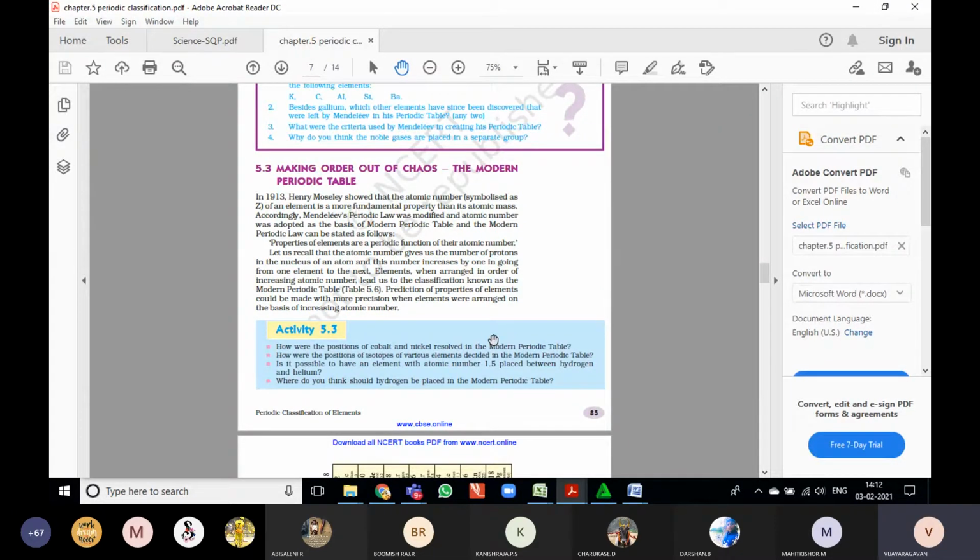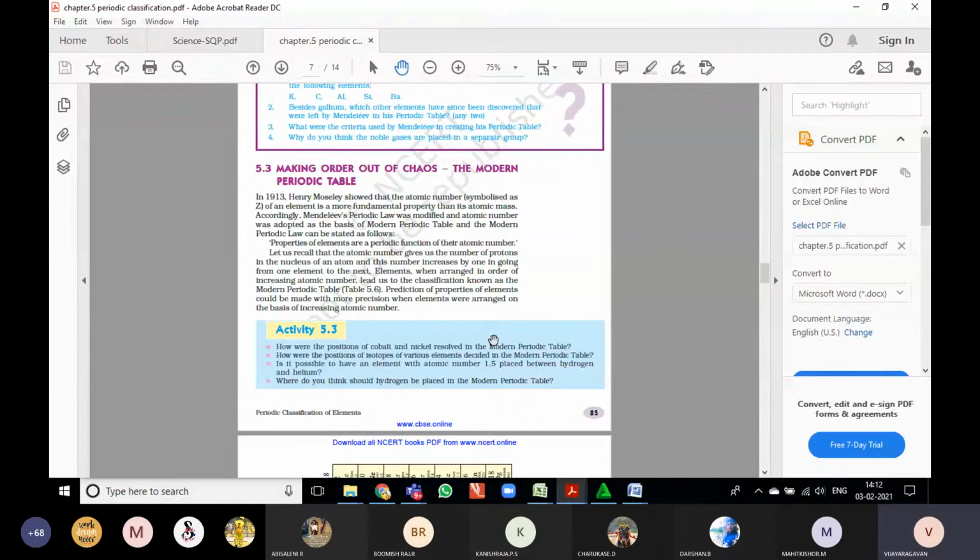Even though Mendeleev's periodic table was correct, there were some anomalies. But his work is the main work that led scientists to the modern periodic table. In 1913, Henry Moseley showed that the atomic number, symbolized as Z, is a more fundamental property of an element than its atomic mass.